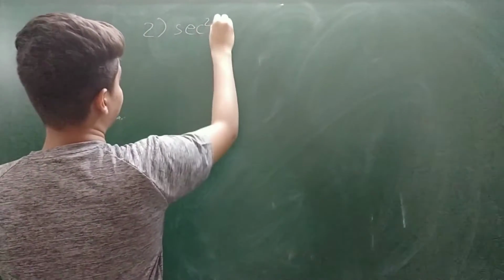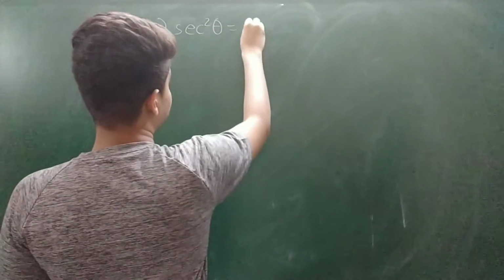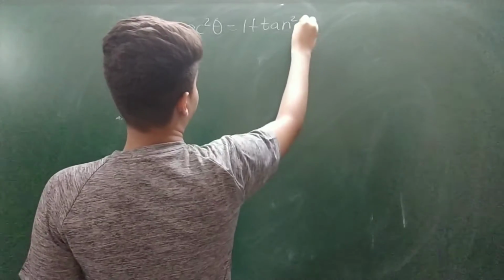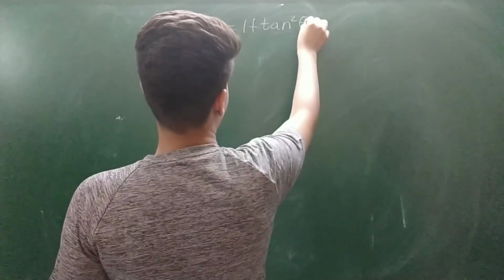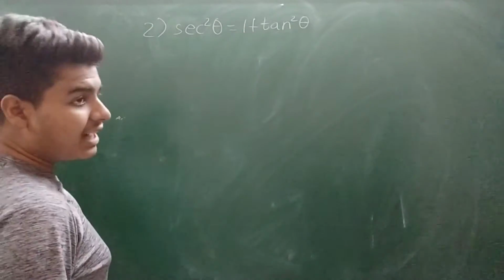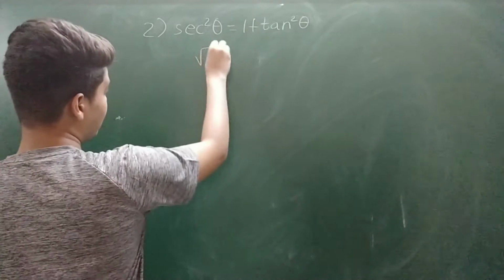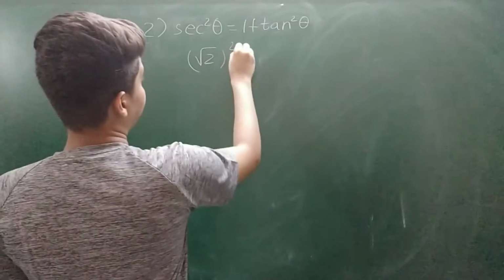Sec square theta is equal to 1 plus tan square theta. Here I take theta as 45 degree. So sec theta is root 2. Then the value of sec square theta becomes root 2 whole square.